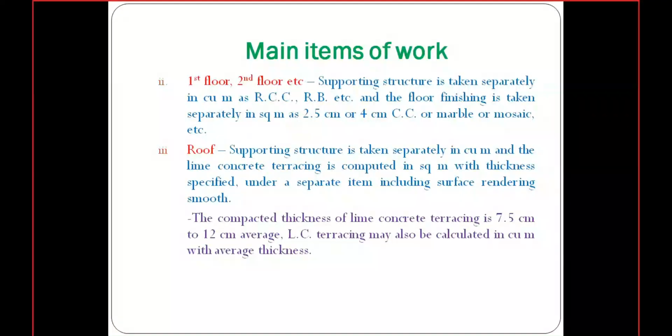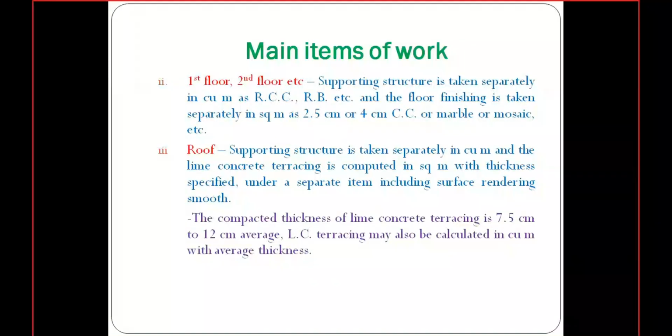Okay, so that is the thickness of the flooring. That means whatever flooring is in the roof, the thickness varies from 7.5 centimeter to 12 centimeter. For this case, we need to consider this as a cubic meter, or you need to mention square meter with the specified thickness.